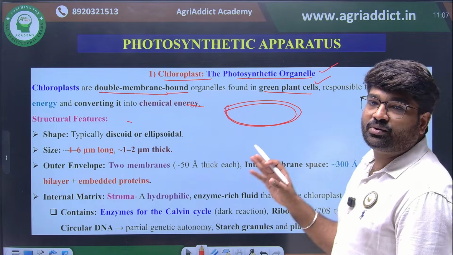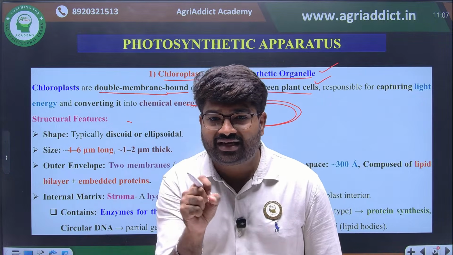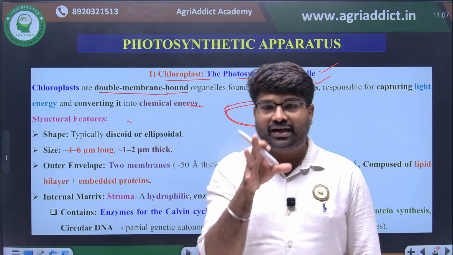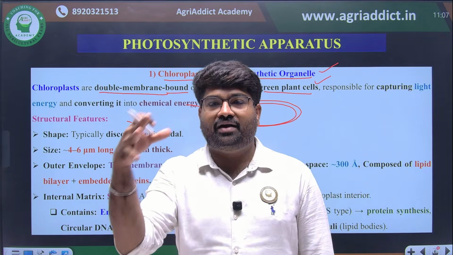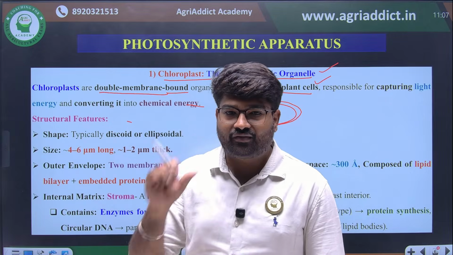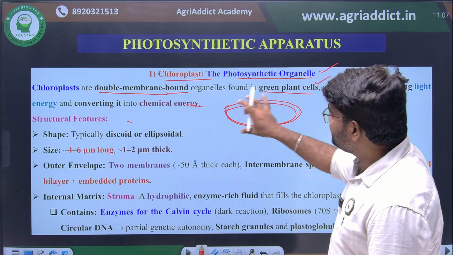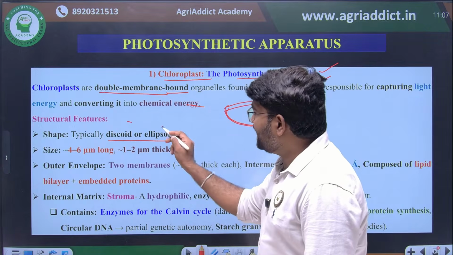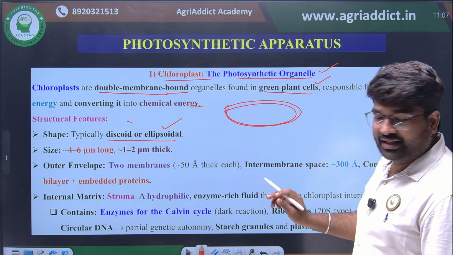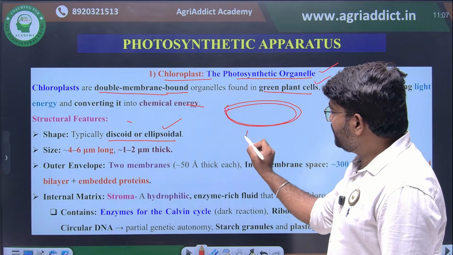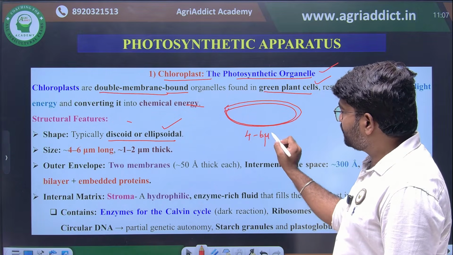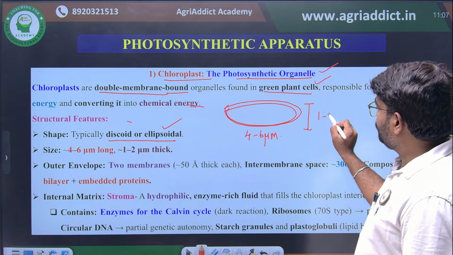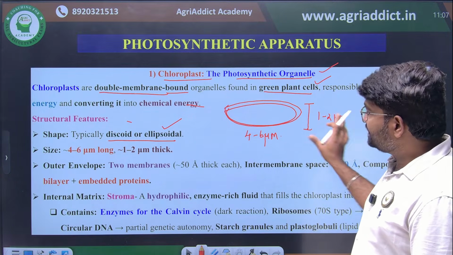This will be responsible for capturing the light energy and converting it into chemical energy. We are going to see how the light energy will be captured, how it will be converted into chemical energy, everything we are going to see. If you see the shape of this chloroplast, it will be discoid or ellipsoidal in shape. Then the size will be 4 to 6 micrometer in length, and the width will be 1 to 2 micrometer. This you have to remember.